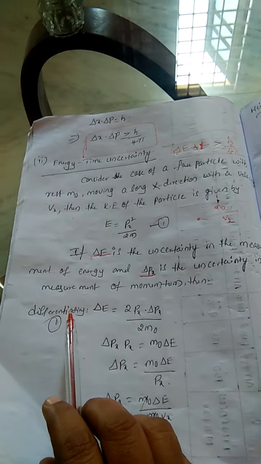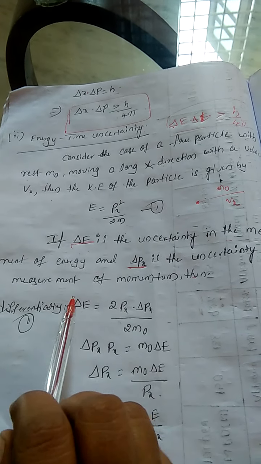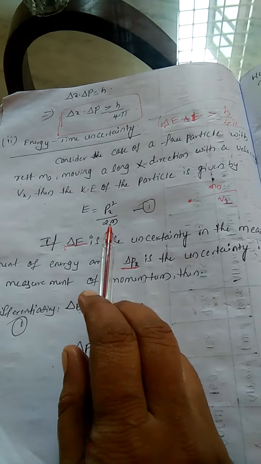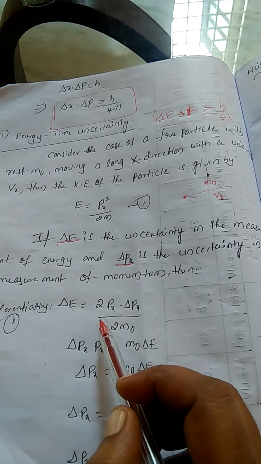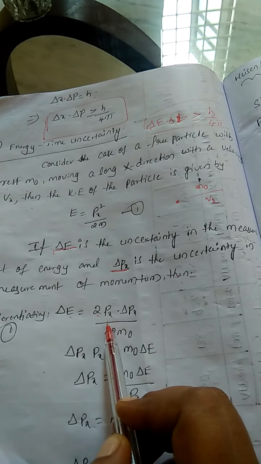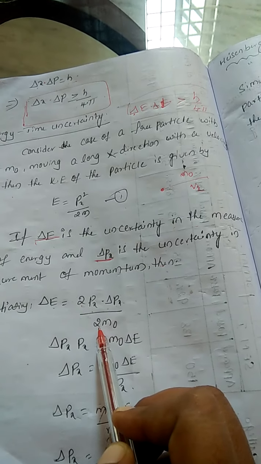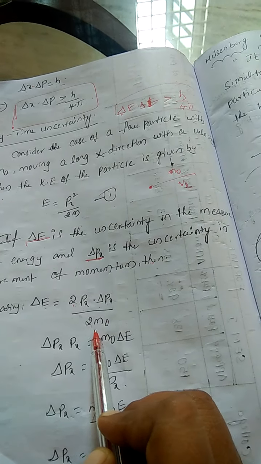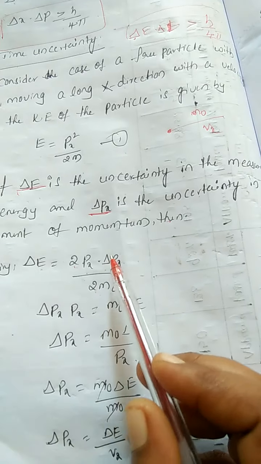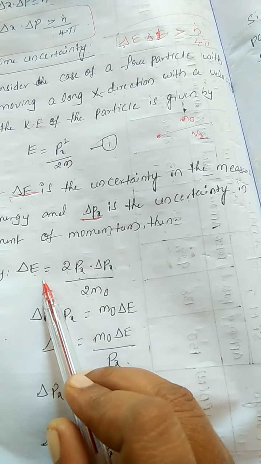Now, from equation number 1, differentiating both sides, delta E is equal to 2px into delta px by 2m0, since mass is constant. Delta px and p are put here, and the remaining terms are taken to the left side.